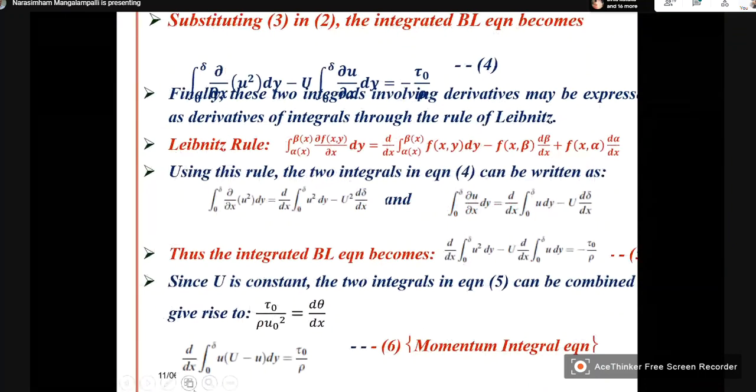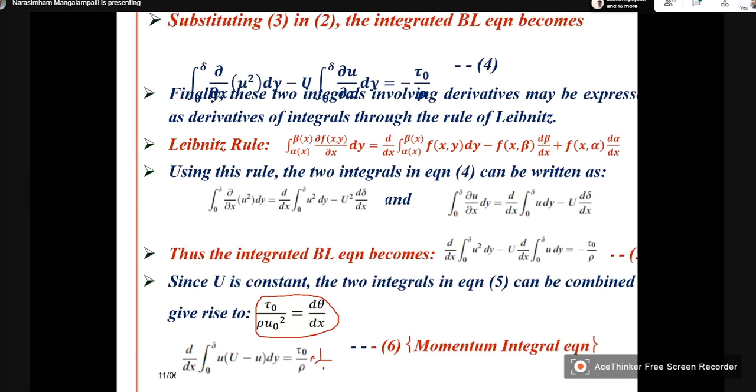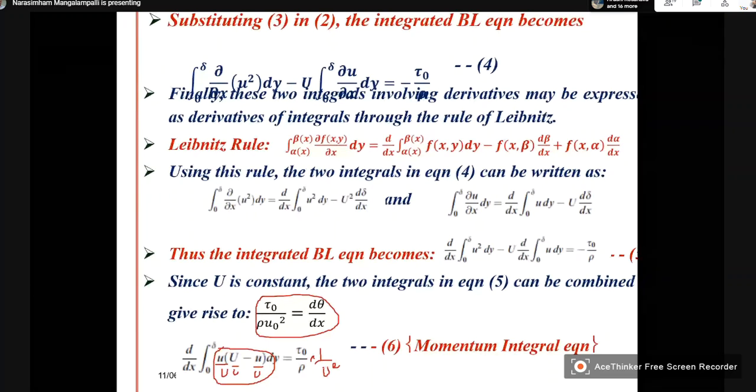See, this is our integral momentum equation which you had derived. If you divide by u square here, so you have to divide by u square, this is nothing but the definition of theta.